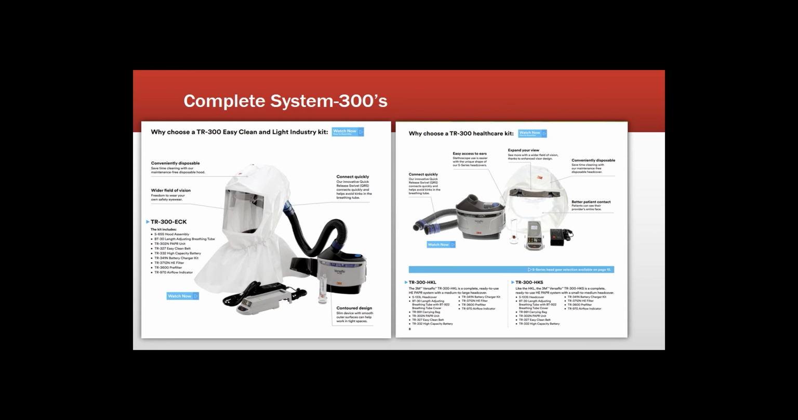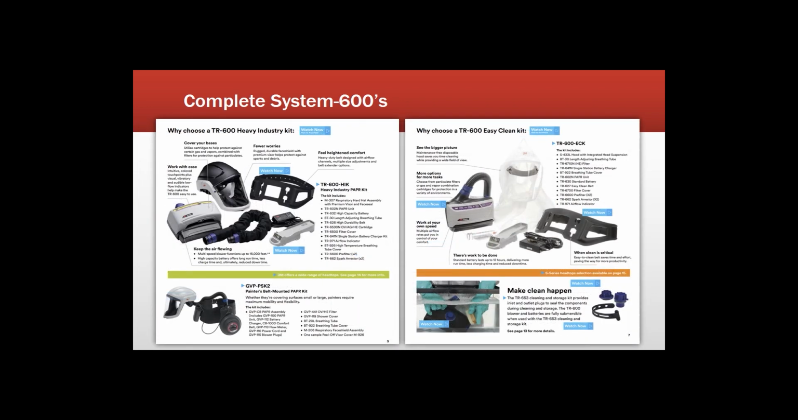All right, so starting off with the 300s, the TR300 system, they have an Easy Clean versus the healthcare kit. Literally the only difference between these two systems is going to be the head top. With the healthcare kit, you get the 133L head cover, and as we talked about, it has a lower assigned protection factor of 25, whereas with the Easy Clean kit, you get the 655 assembly. So that's going to be a bit of a better hood with a higher assigned protection factor, as we discussed.